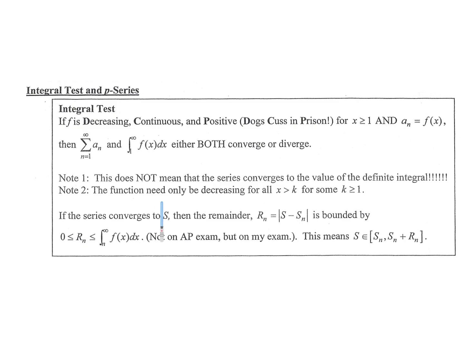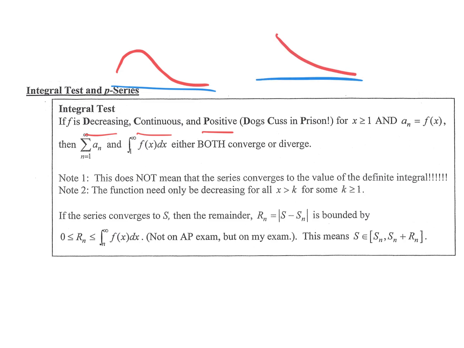Also, the function needs to only be decreasing. So, for instance, if it's decreasing, continuous, and positive, the function cannot ever go up like that. Even though it might pass the nth test for divergence, which means the limit to infinity goes to zero, it has to always be decreasing, continuous, and positive.